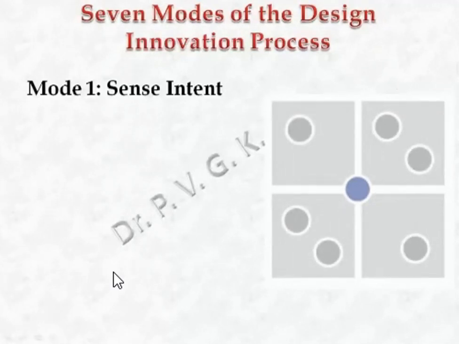So this is a 2 by 2 matrix, where you have research, analysis, synthesis, and realization. Within this lie the 7 modes. This blue color dot that you see is the first one, that is sense intent. As discussed earlier, there are 7 distinct modes of the design innovation process, each one has its own goals and activities.